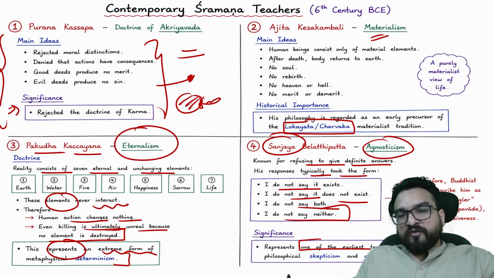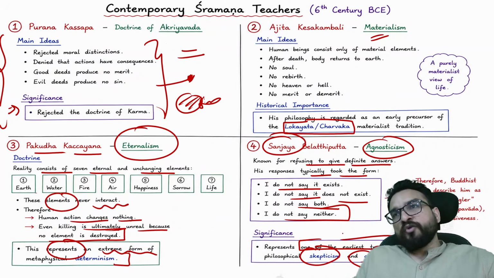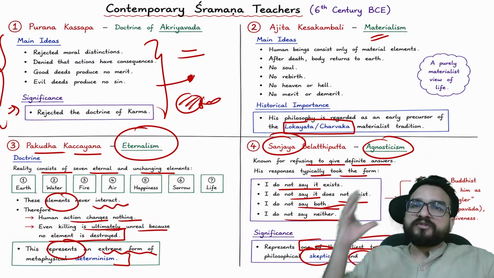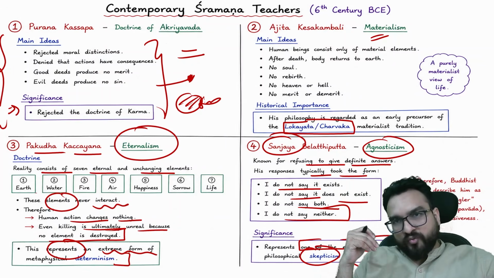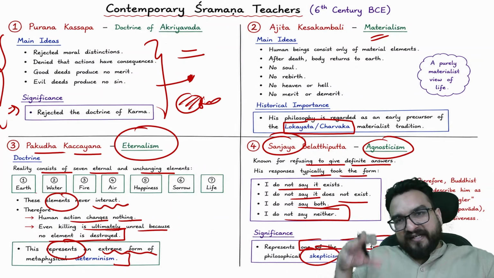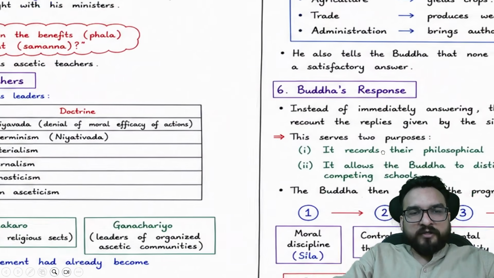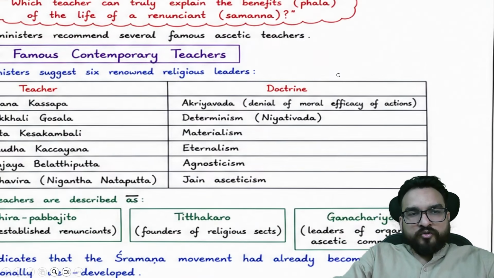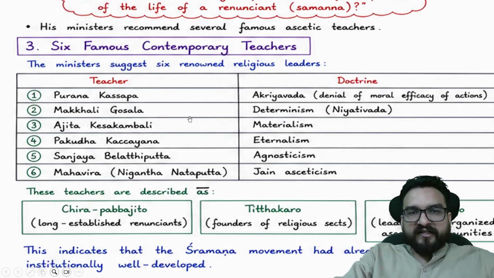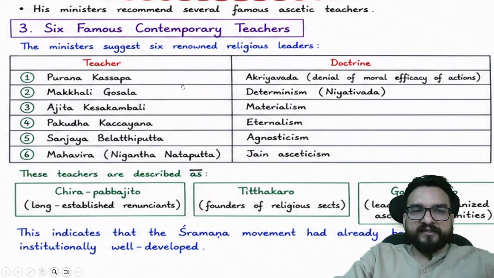So it represents one of the earliest traditions of philosophical skepticism and agnosticism in India. Generally, you must have heard about these schools in the West or in the Chinese school of thought, guys, but this existed in India as well, right? So this is what I was telling you about, and Ajatashatru got to know about these many teachers, who are written about in this Samanaphala Sutta of the Digha Nikaya of the Sutta Pitaka. I hope you are understanding.